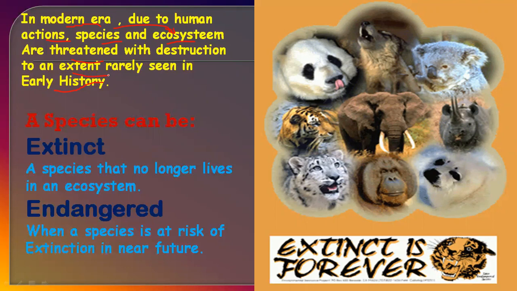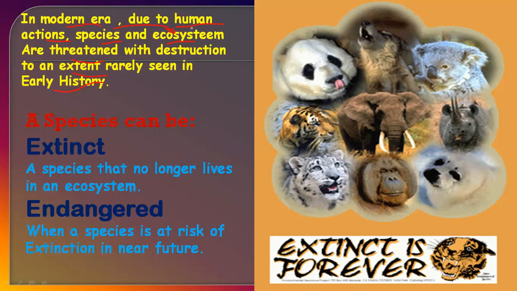In early history, lots of varieties of organisms were found on the earth, but now, because of great human influence and impact on the ecosystems of the world, we can have great destruction of these kinds of species.